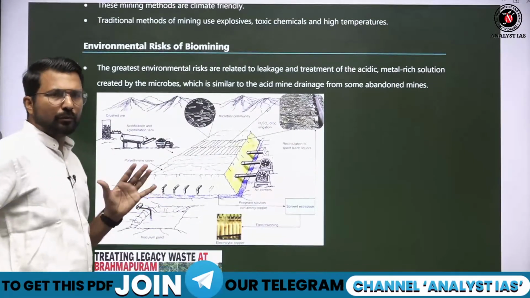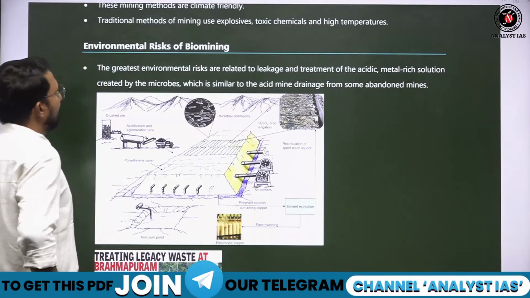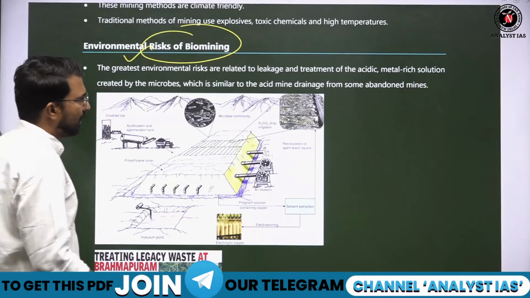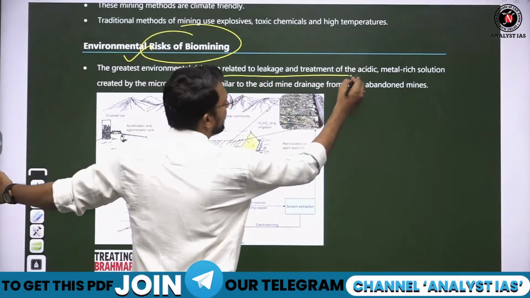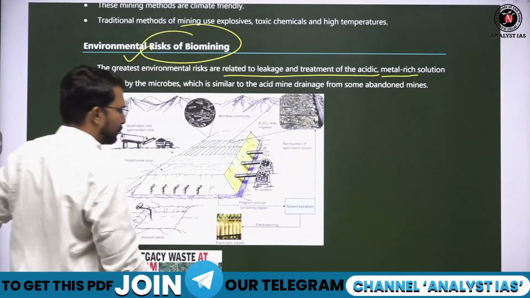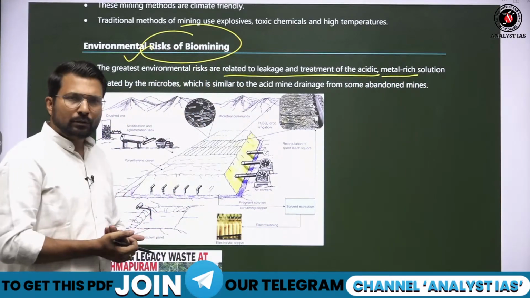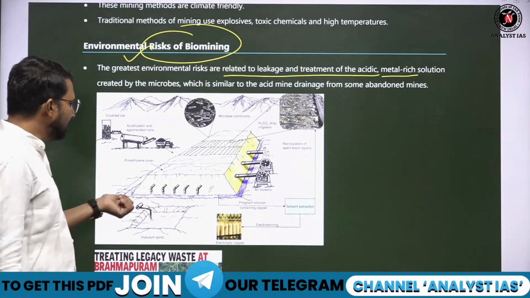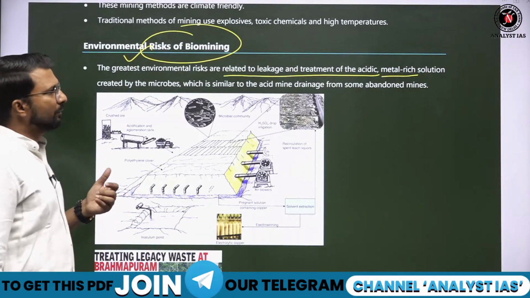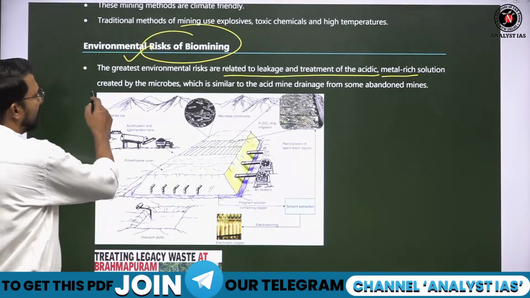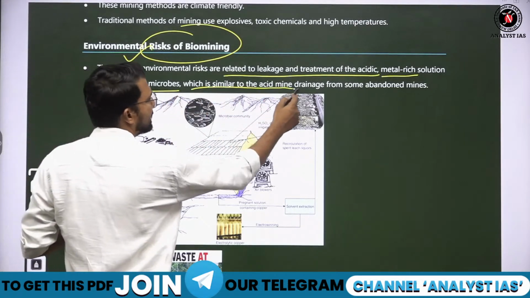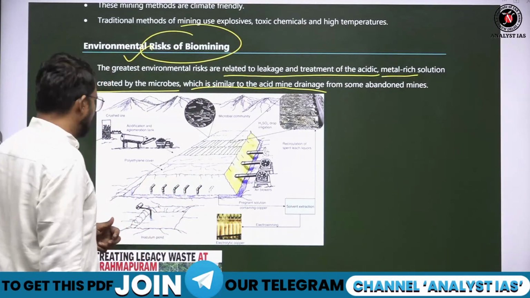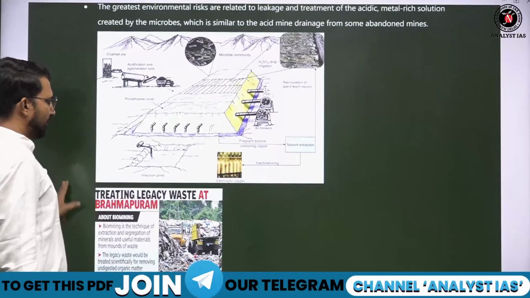So this is one useful method which we can use, but at the same time it has some risks also. The greater environmental risks are related to the leakage and treatment of the acidic metal-rich solution, because जब metal melt होगा तो metal has some acidic value. So if the leakage of this acidic metal-rich solution created by the microbes, which is similar to acid mine drainage, happens, if it leaches to the ground water, it can pollute it. If it goes to the river, it will pollute it.